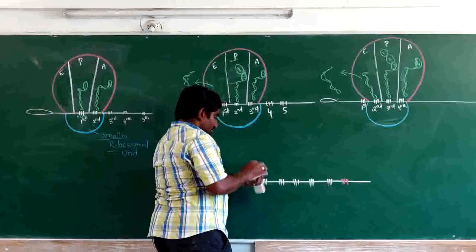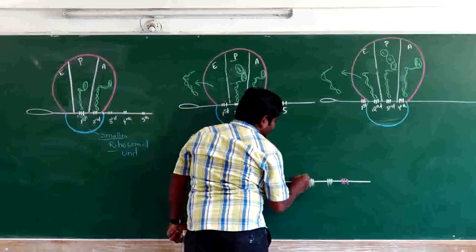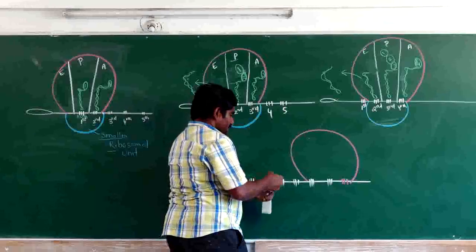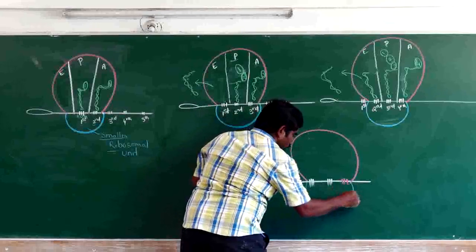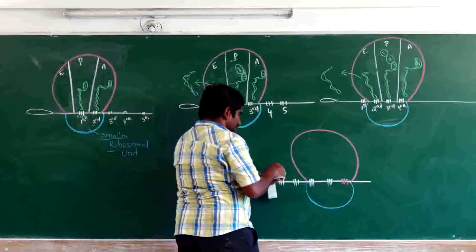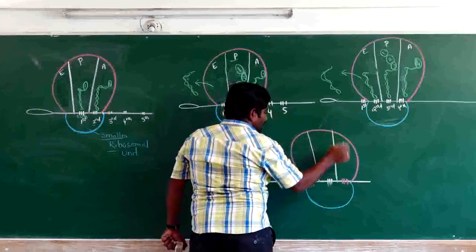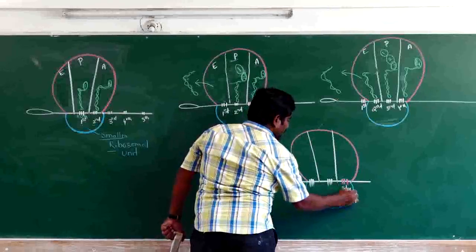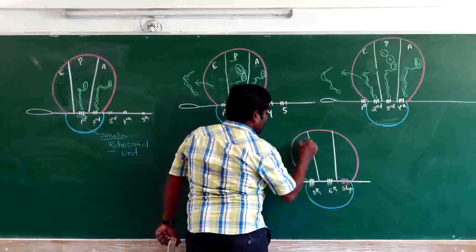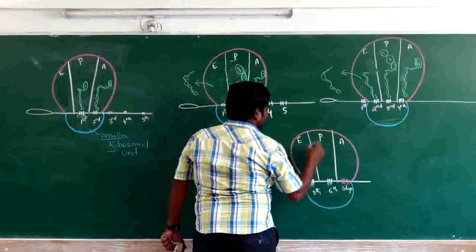Let us consider, whenever the ribosome comes to this place, whenever the amino acid accepting site comes to this place, what happens at this time? This is the smaller ribosomal unit, this is the larger ribosomal unit. The larger ribosomal unit will not accept any new tRNA because this is the stop codon. This codon is the stop codon, and this is the sixth one, and this is the fifth one. And this is the E site, and this is the P site, and this is the A site.